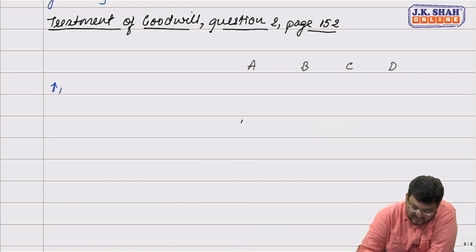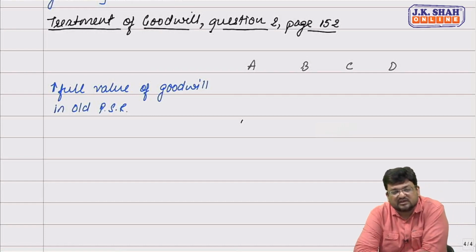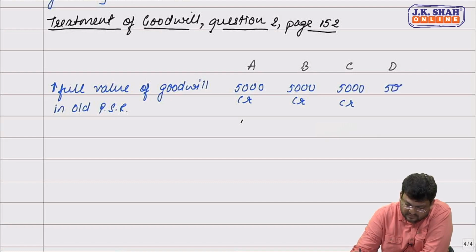We'll firstly raise the full value of goodwill in their old profit sharing ratio. What is the old ratio, friends? Sir, it is equal, 1:1:1:1. So it will be 5,000, 5,000, 5,000 and 5,000.